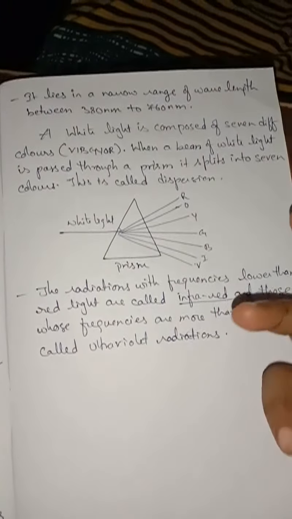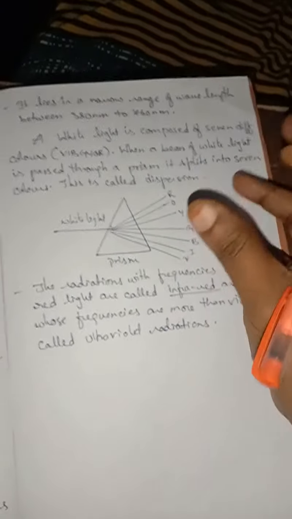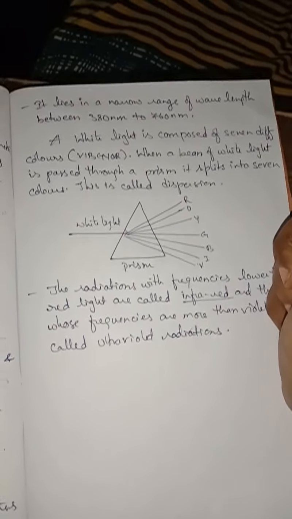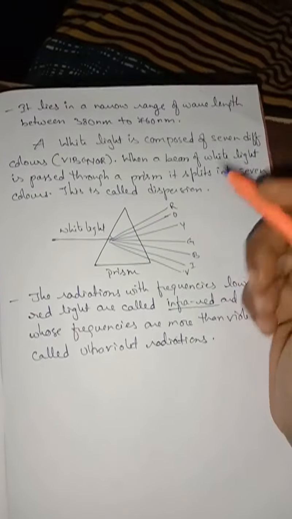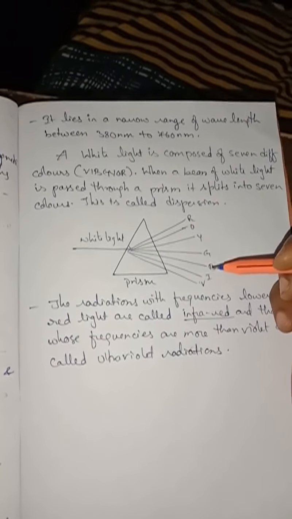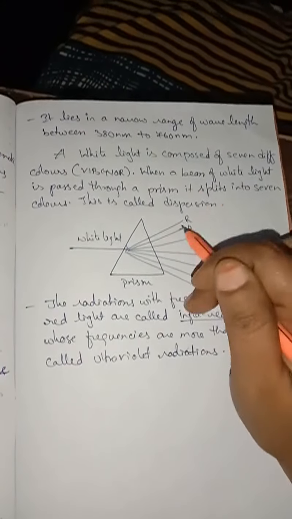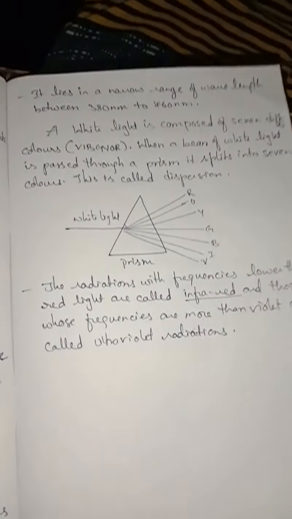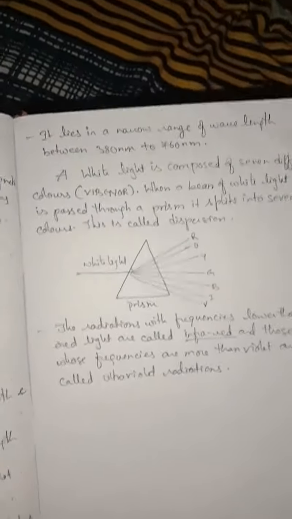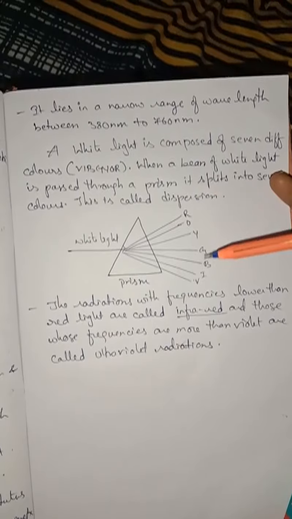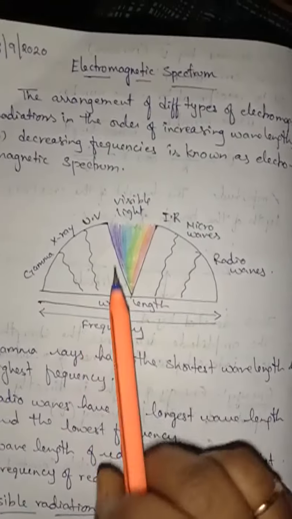Understand? If you take a CD disc and keep it under the light and turn it like this, we can identify different colors, isn't it? Normally the CD is seen as white in color, but when you keep it under the light and turn it in different directions, it shows different colors. That means white light consists of all the 7 colors. So what we have observed here is that when white light passes through a prism, it is dispersed into several different colors. That is nothing but this visible region.